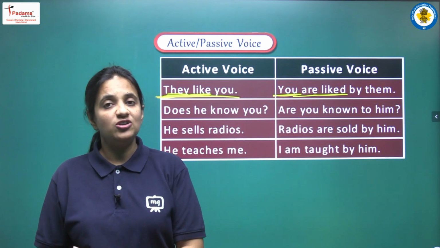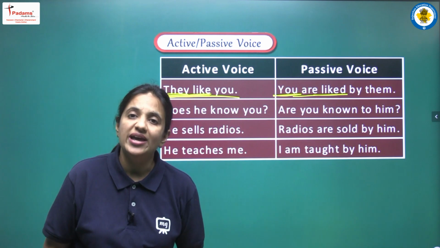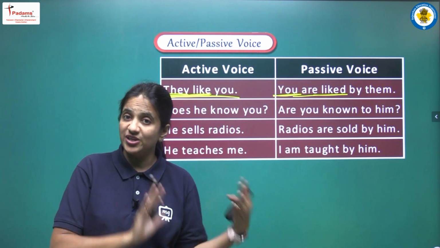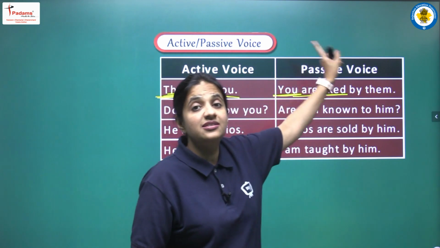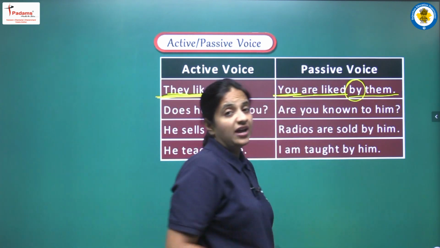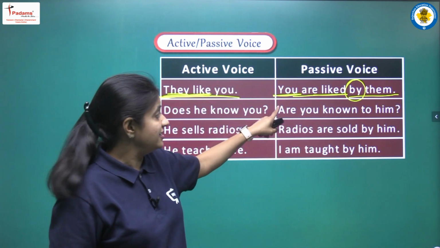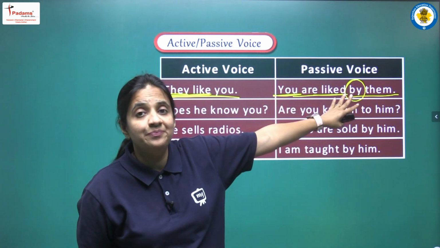In the previous video, students, we have discussed the table also. So I am sure now you all are aware of the subjective case and objective case. So what is the objective case of they? It is them. So we will add by first and then we will write them. So the complete sentence will be: you are liked by them.